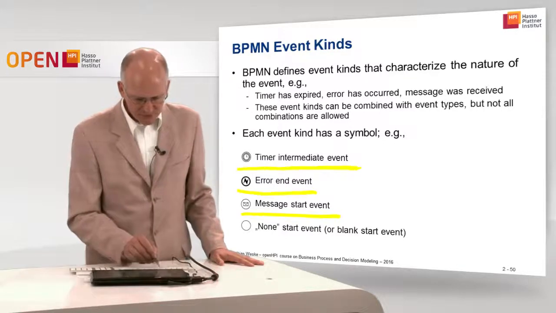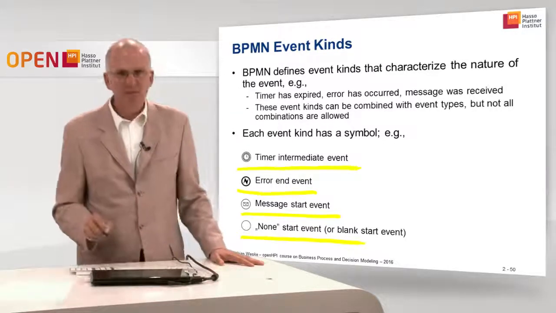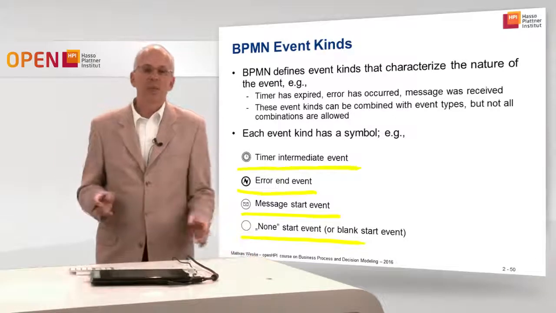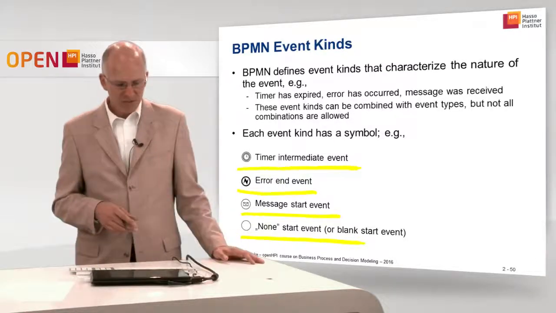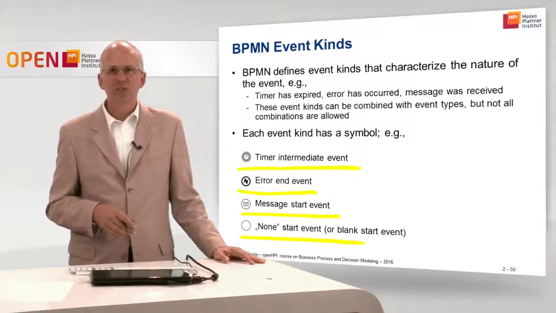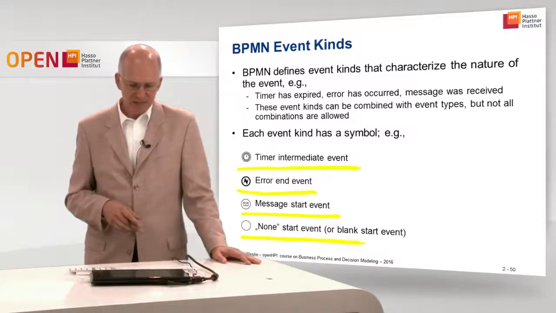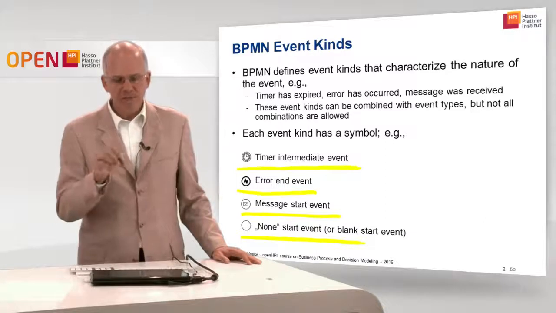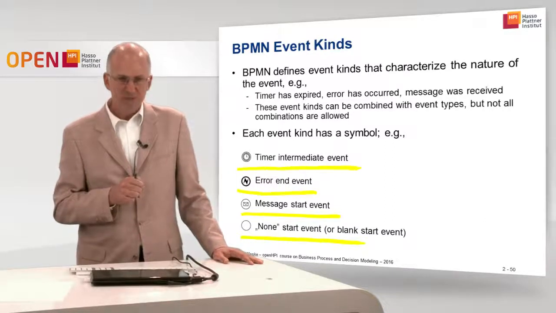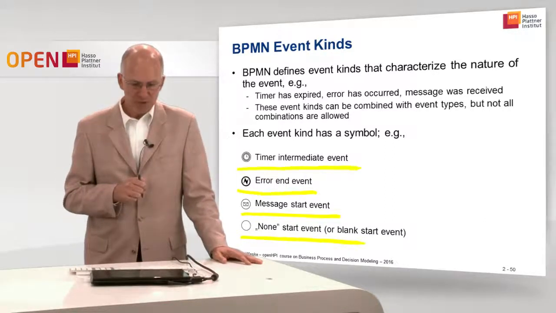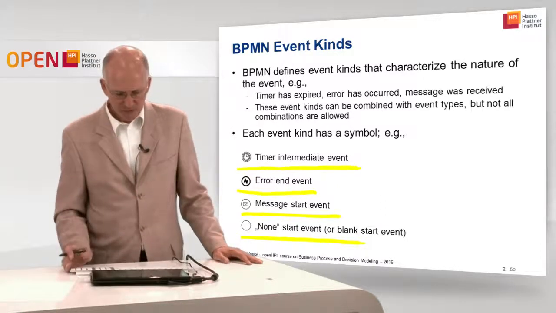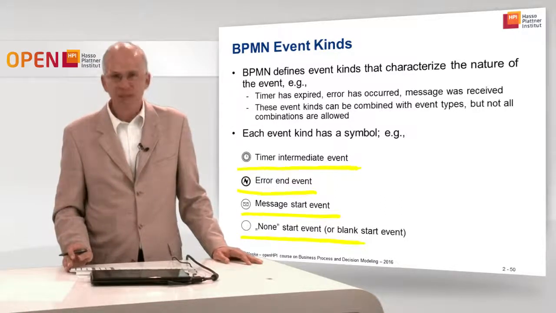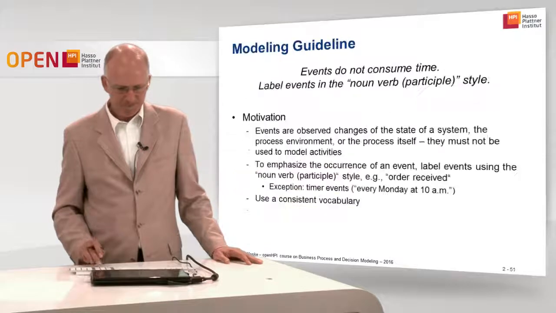And sometimes I'm not interested in the nature of the event, or I don't care about it from the modeling perspective. It's not important to express which kind of event is actually expected there. In this case, we can use just a blank circle for an event, and it is called a none event in the standard, but we can also say it's a blank event, in this case a blank start event.